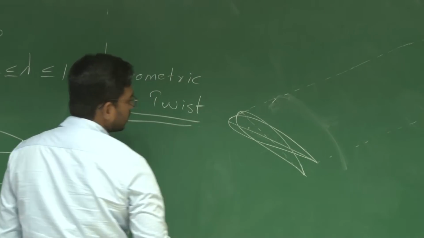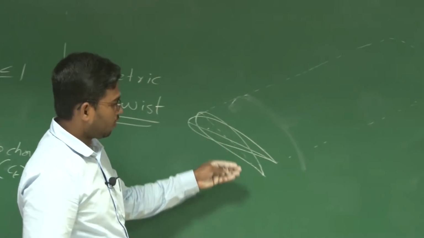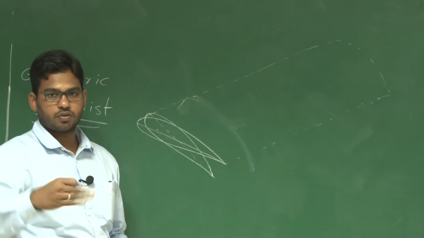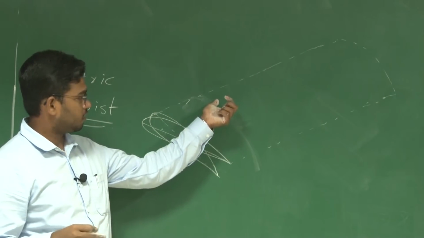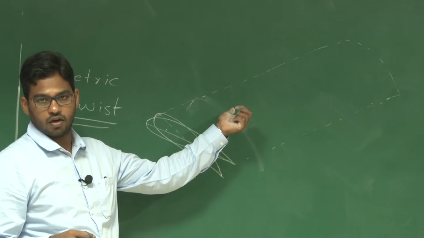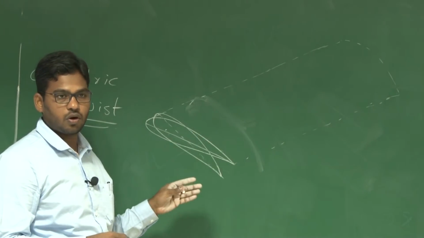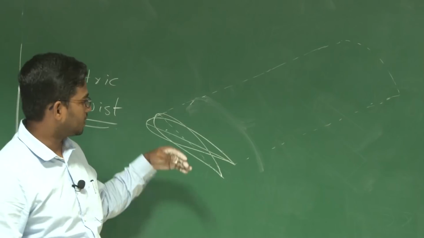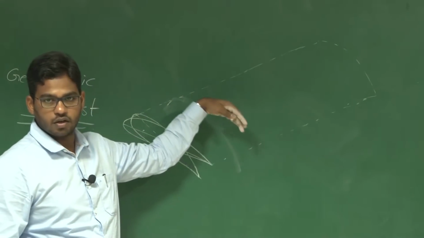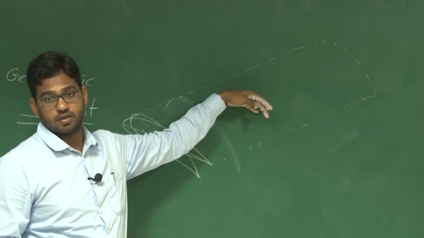Let us say I am not giving any physical twist, but I change the aerofoil. At the root chord I will be using one aerofoil, and as I progress along the span I will be changing the aerofoil itself.